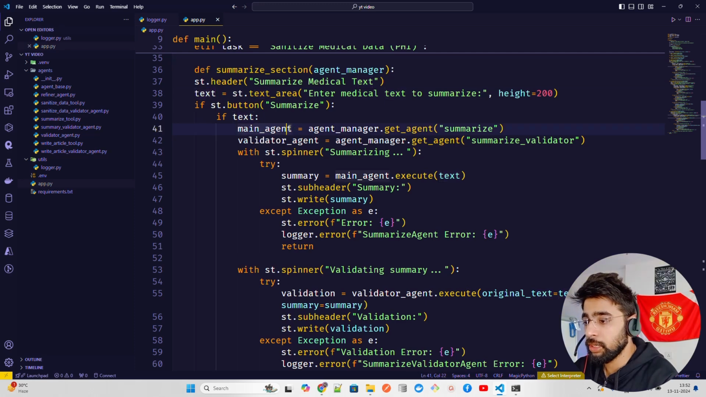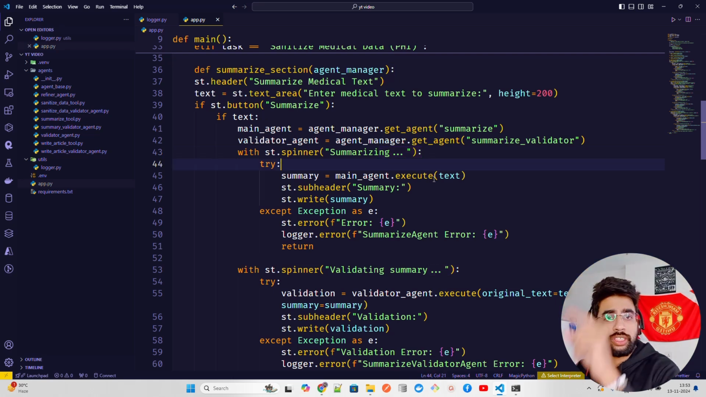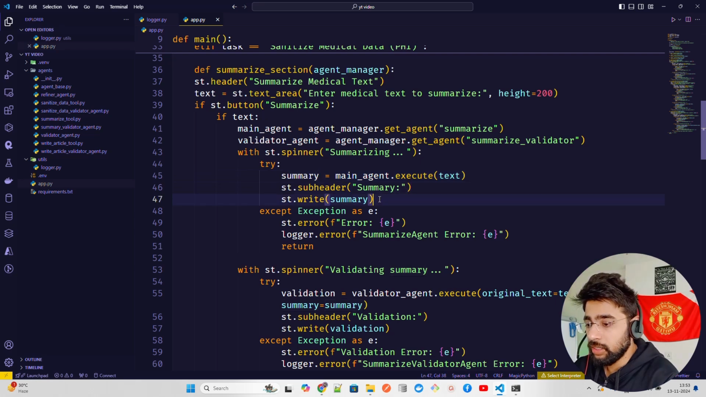It uses the variable called main agent, which is the first agent, which uses agent manager.get agent summarize. It uses that get agent summarize and then has a validator agent that uses the summarize validator, agent manager.get agent summarize validator. Okay, now I have a loader spinner, whatever you call it, and it uses the execute function. Remember we have an execute function in the summary, and then we get the summary and write the summary over here. Okay, and then we have some exception handling. If there is any error, the logger will basically capture it and save it in the file and show it on the terminal as well. That's what it's doing here.